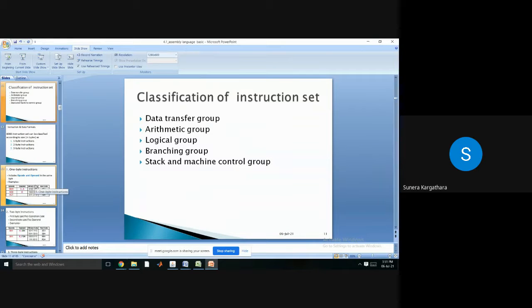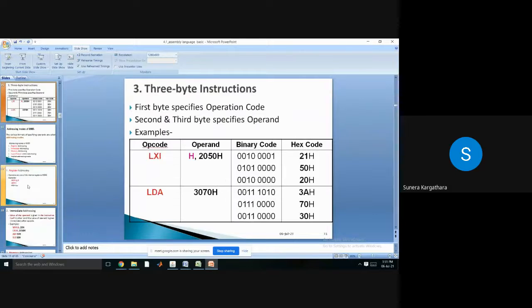So in that group we will find instructions. जैसे हम लोग को भी डेटा ट्रांसफर पता है, then we can identify कि डेटा ट्रांसफर में MOV आता है, that will occupy 1 byte, LDA आता है, that will occupy 3 byte. So like that we will discuss. But classification of instruction set, right, we are considering here in this order. We will understand the whole instruction set, right? But definitely we must know the number of bytes that is occupied by each and every instruction.